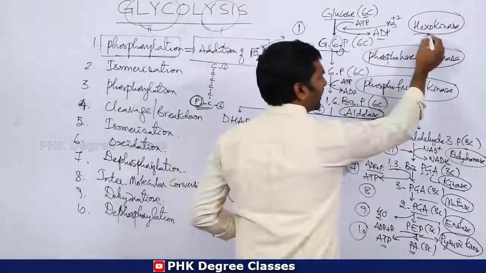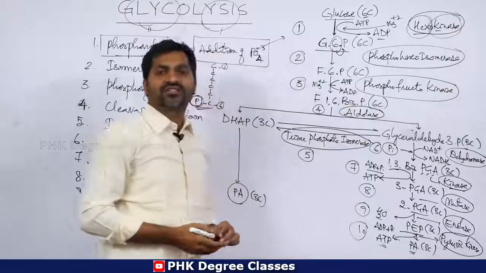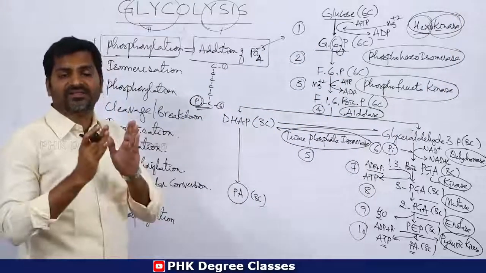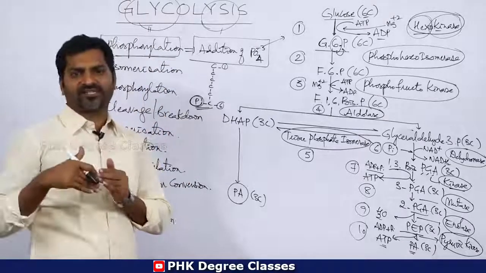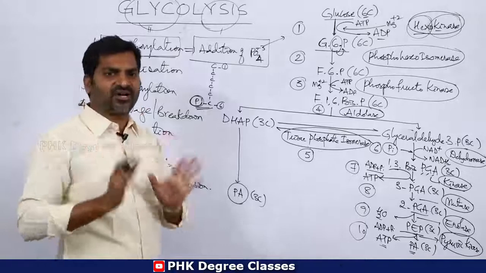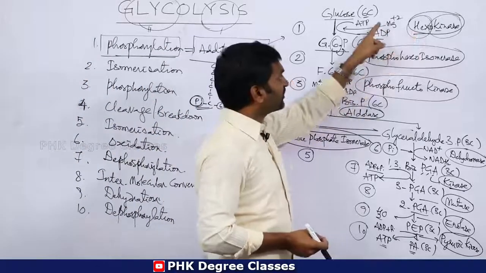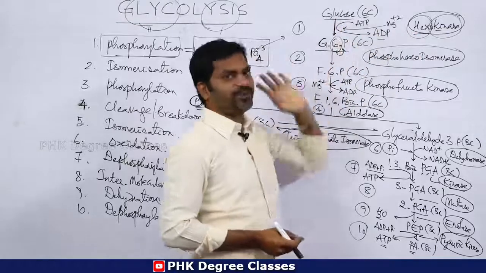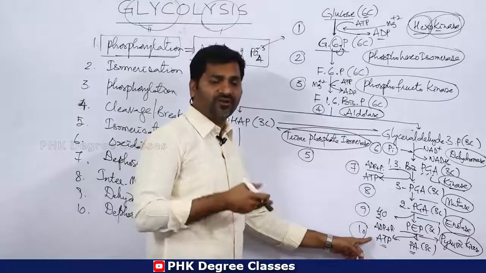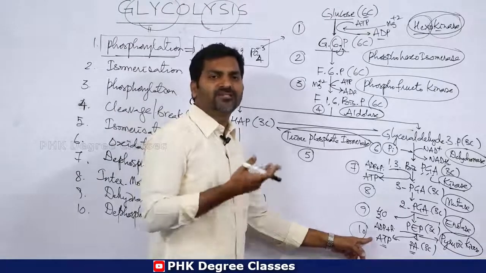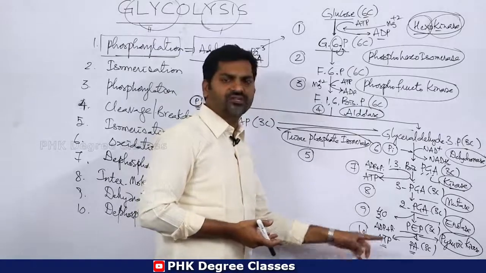Remember, hexa indicates 6 carbons, whereas whenever you hear the term kinase, remember one secret or formula: it indicates addition of phosphate or removal of phosphate. If there is a removal of phosphate, that phosphate is added to the ADP and there is formation of ATP.